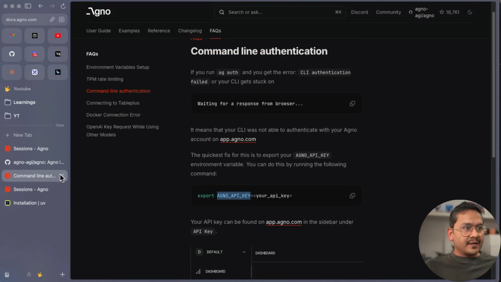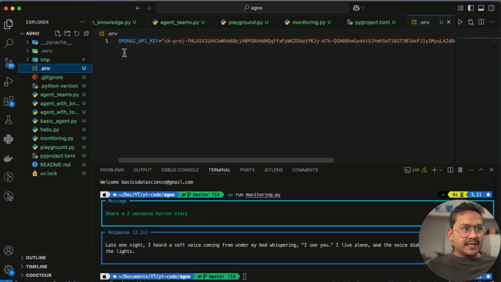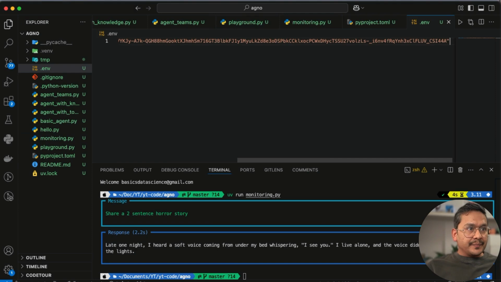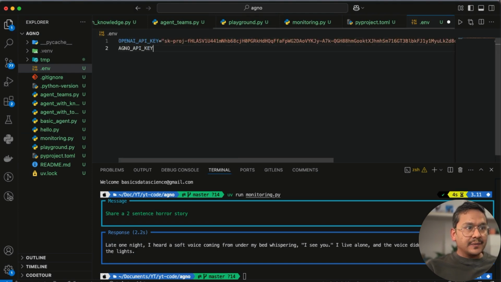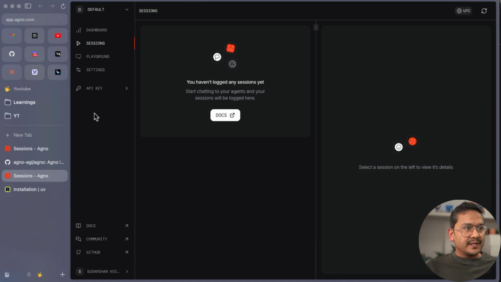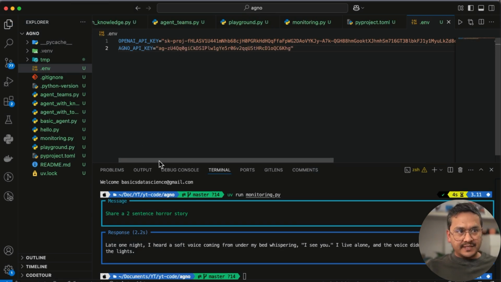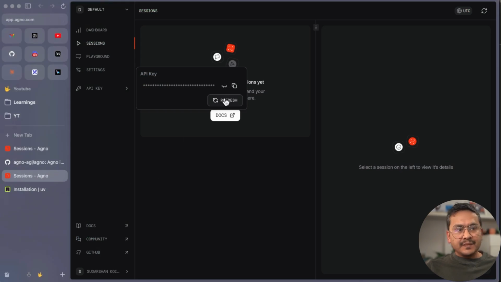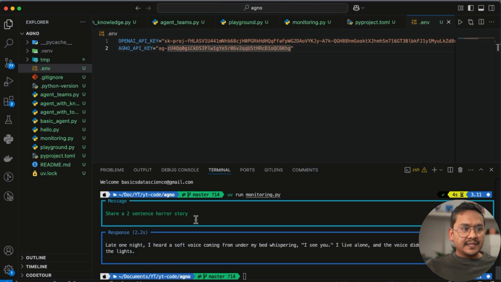Let's see. I will go to the VS Code. I will go to the second page. Here I will do equals to, and now I will go back to the terminal. API key, copy. I think sometimes it needs the API key. I pasted the API key, and if I go back, by the way, I'm showing you again because I will refresh this again. Now I have the API key being set here, right?